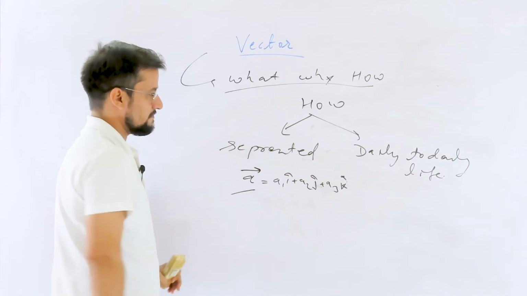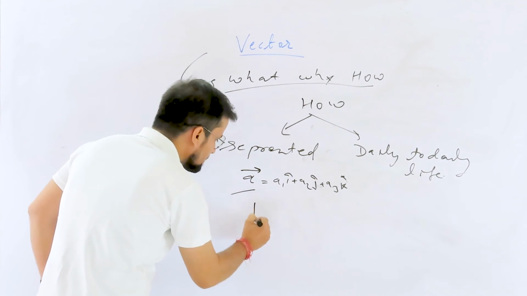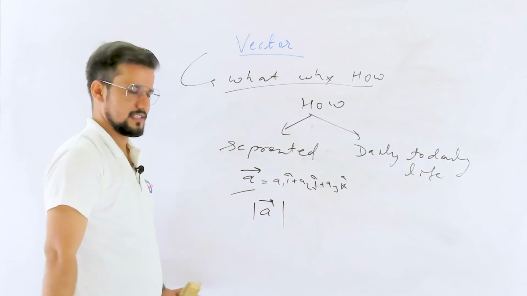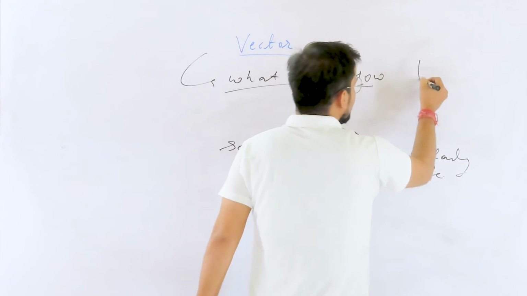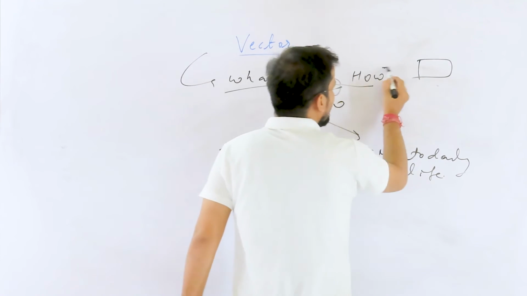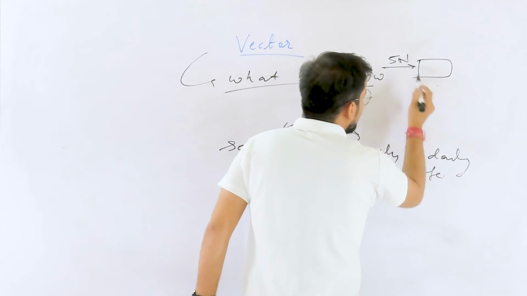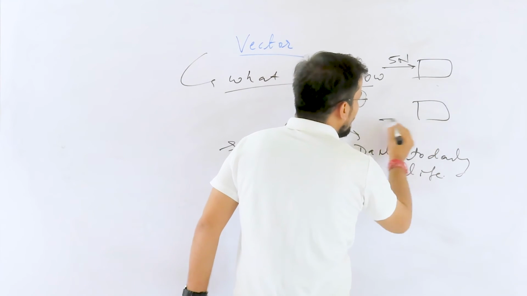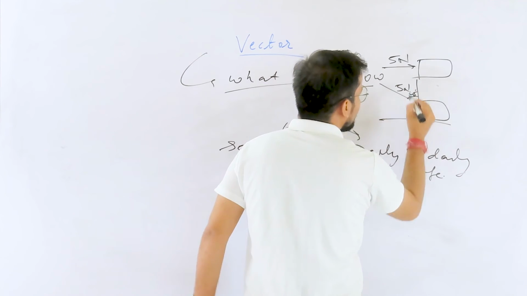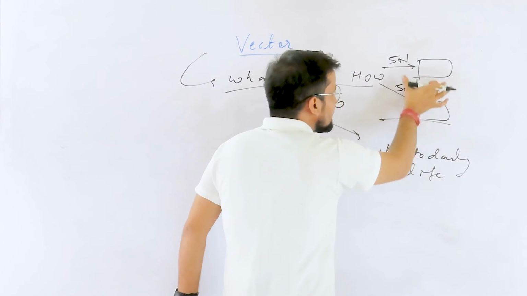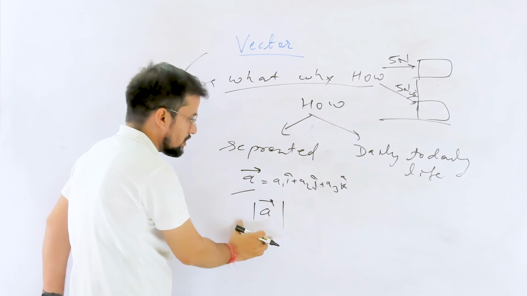This is the particular way in which a vector is represented, and its magnitude is defined by a modulus. As I have told you, suppose you are applying a force of 5 Newton on this block in this direction, and now you change your direction, say 45 degrees from vertical, then in both scenarios the resultant force will be different. So this is how the resultant value is represented.